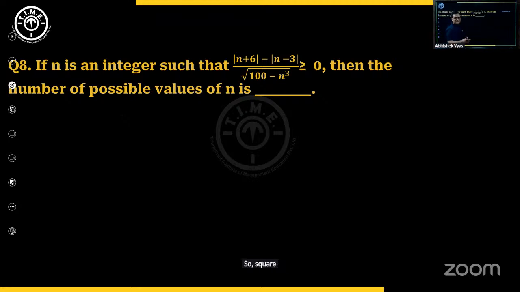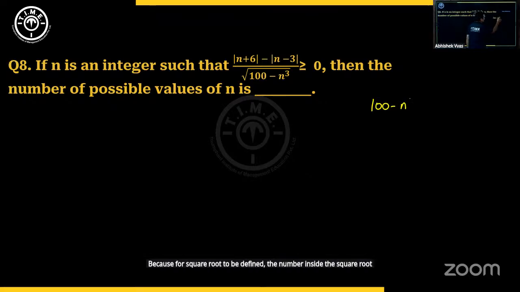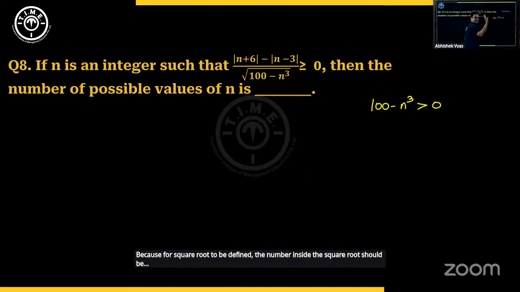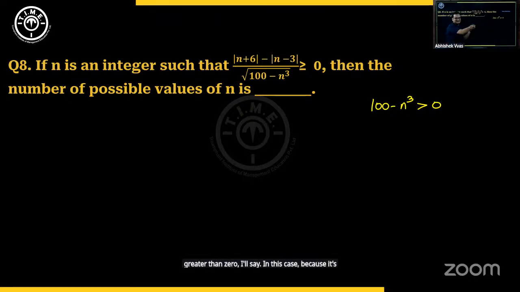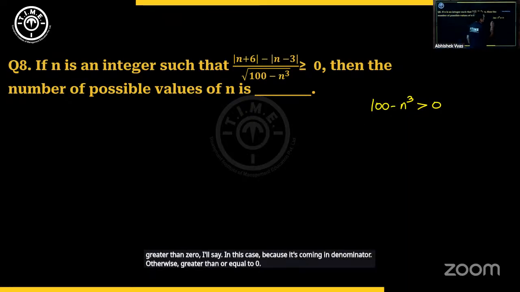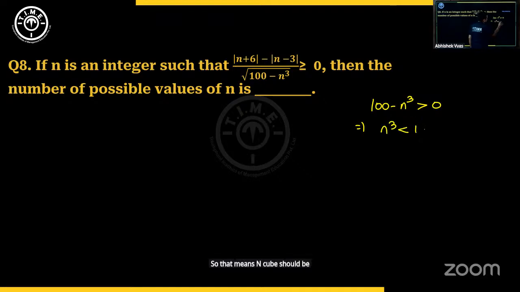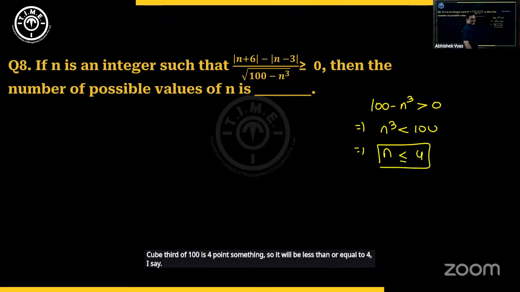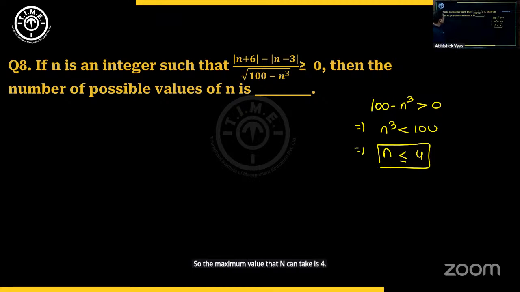So sqrt(100 - n^3) is given. Let's focus on that. For the square root to be defined, the number inside should be greater than 0, in this case, because it's coming in the denominator. Otherwise, greater than or equal to 0. So n^3 should be less than 100, which means n should be less than the cube root of 100. Since n is an integer, and the cube root of 100 is 4 point something, n will be less than or equal to 4.